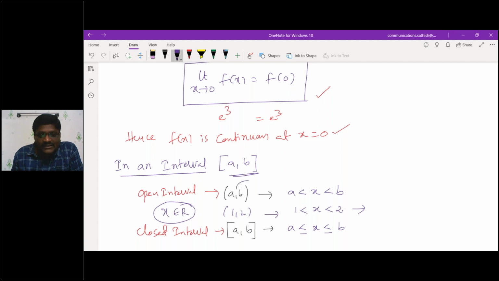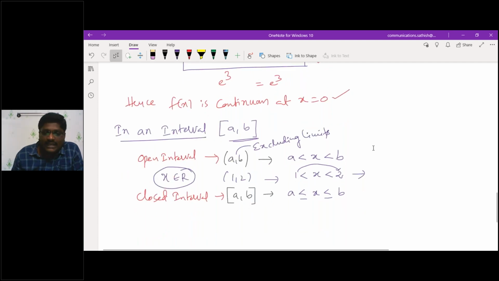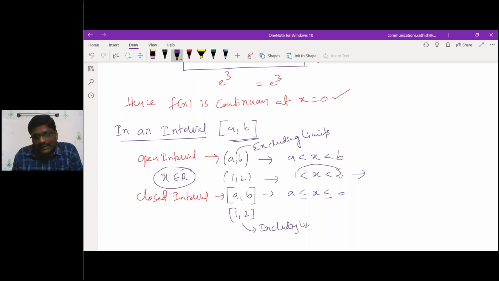Open interval means excluding the limits. Are you getting what I'm saying? In between values only I have to consider, and I am not able to consider 1 and 2. Similarly here, see the difference between this and this. Here there is no equal, only less than. Here I have both less than or equal to. So in a closed interval, if I take 1 and 2, you have to include the outer limits also. Getting what I'm saying?